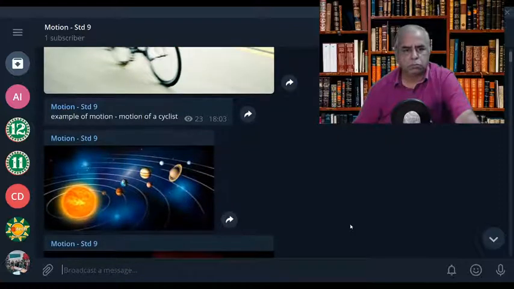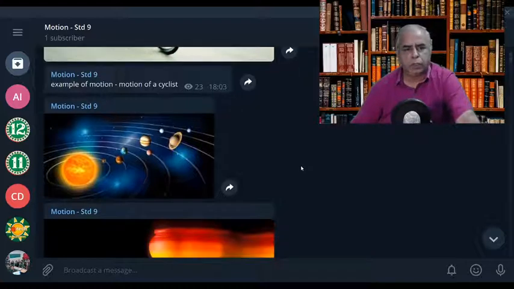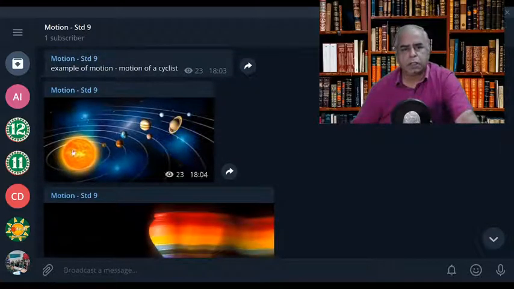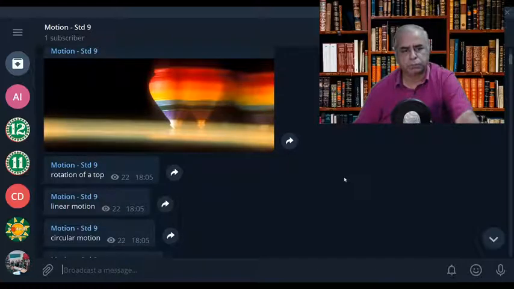And as we have discussed motion of a cyclist as an example, we can also study the motion of planets around the sun. Then this is the rotation of a top. This is also motion, and this is the rotatory motion.